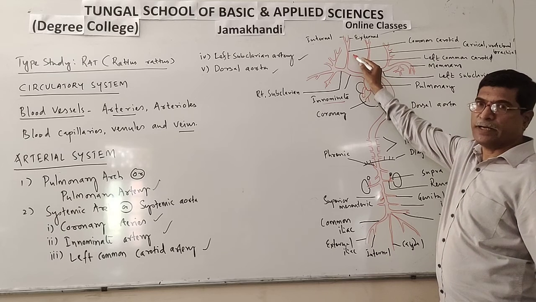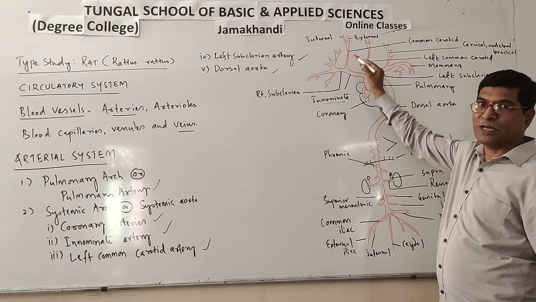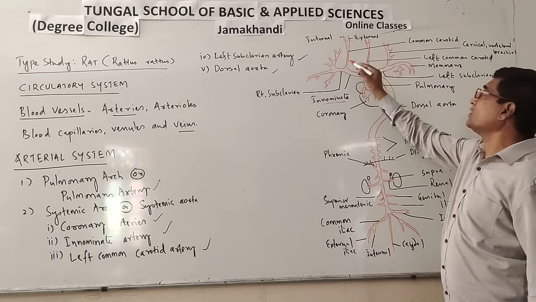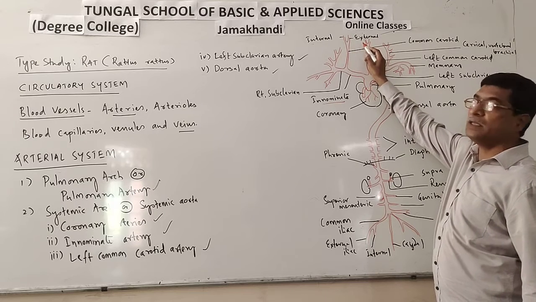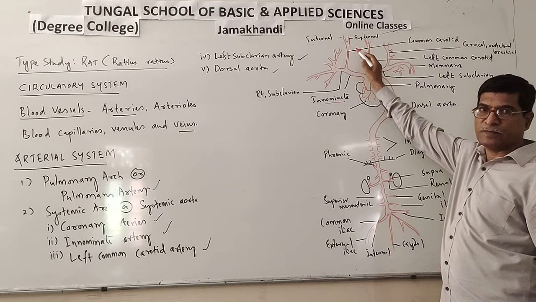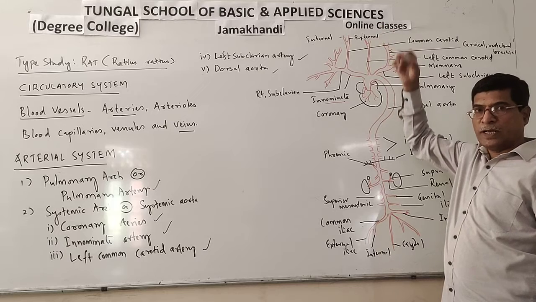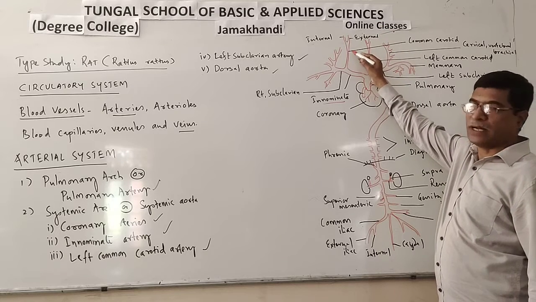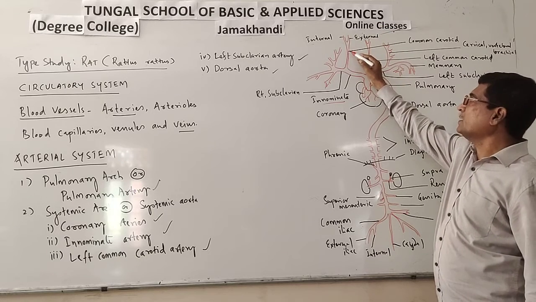The right common carotid supplies blood to the neck and head region. It is again divided into external carotid and internal carotid. From these, oxygenated blood is supplied to the head region.